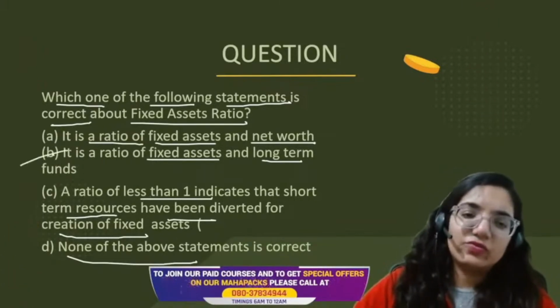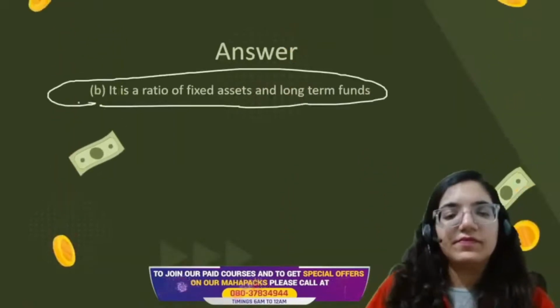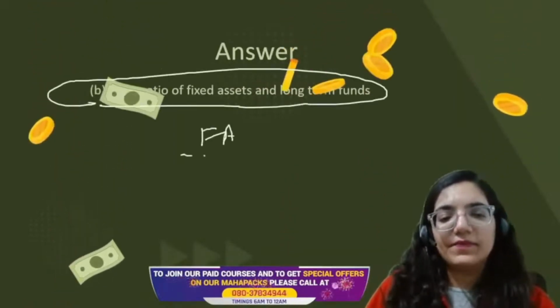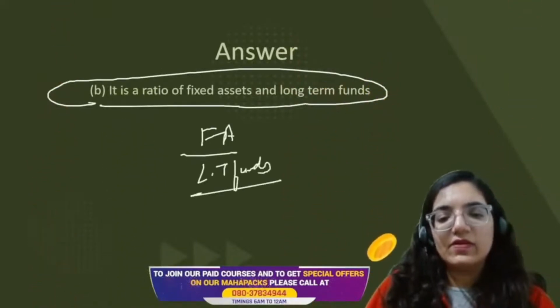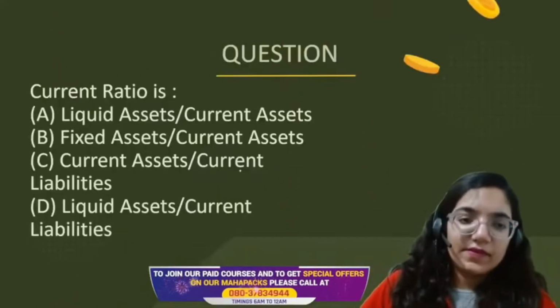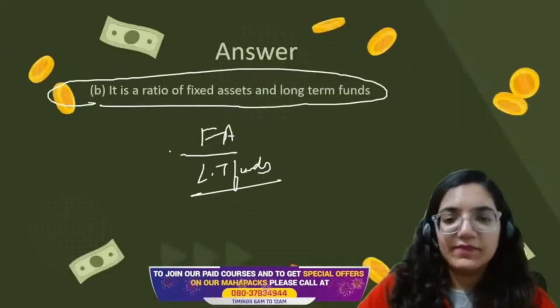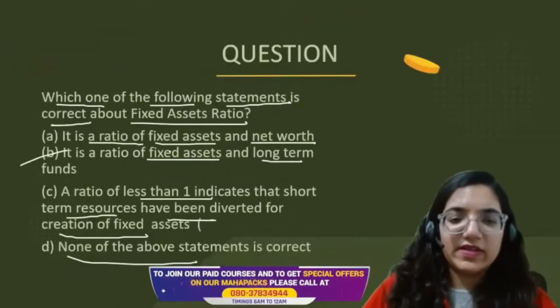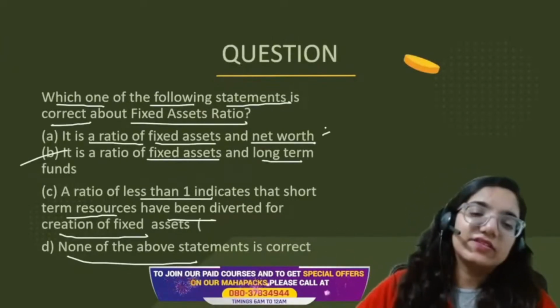Fixed asset ratio. Okay? This is FA upon long-term funds, or I can say the total capital employed. No, this is only for long-term funds. Overall, the long-term funds. Net worth is basically your equity share capital plus preference share capital plus reserves.